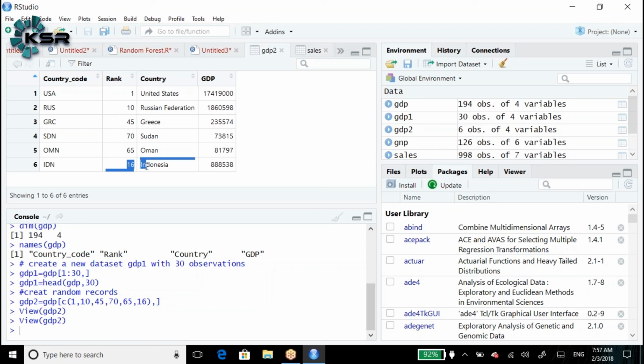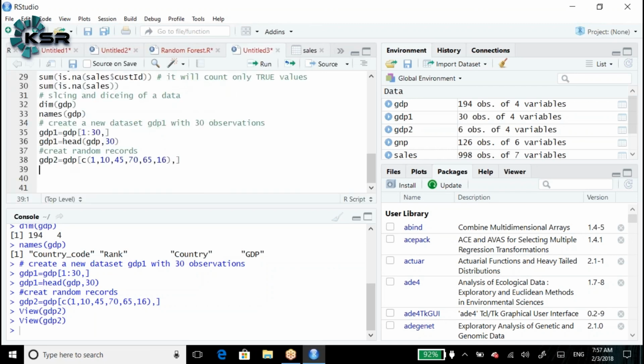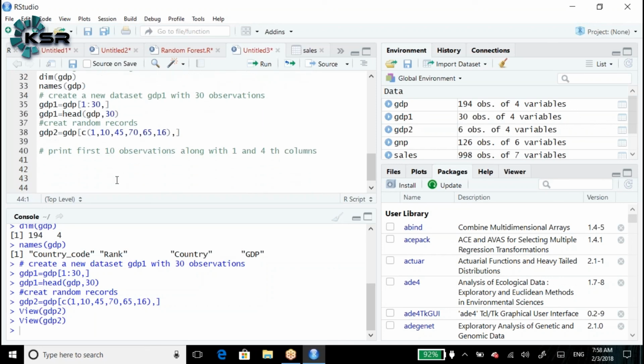Clear? Okay. For example, I need first 10 observations along with first column and fourth column. We require to print the first 10 observations along with first and fourth column. Can anyone guess how do we write?